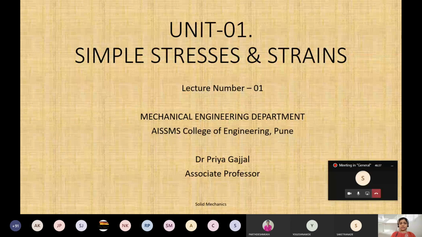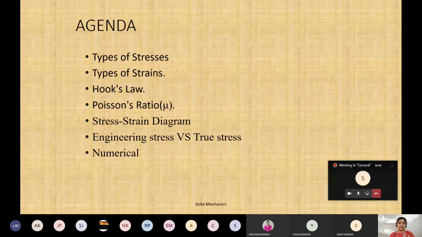So the first unit is your simple stresses and strains. While seeing this one you will come to know that, oh, we have read this somewhere, you have learnt it. Some things we still remember, but not exactly how to apply all this in our solid mechanics now. See now the first lecture. What are the different types of stresses we will see, and due to stresses only strains will be generated.